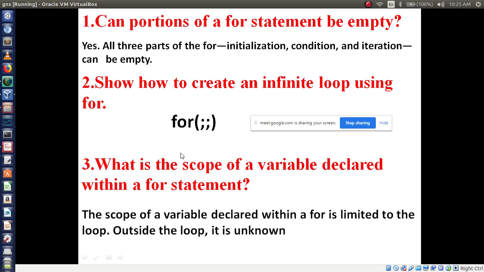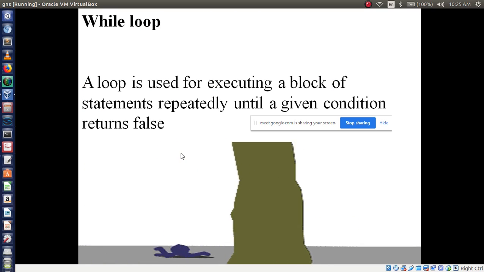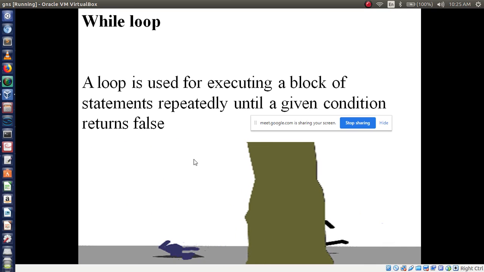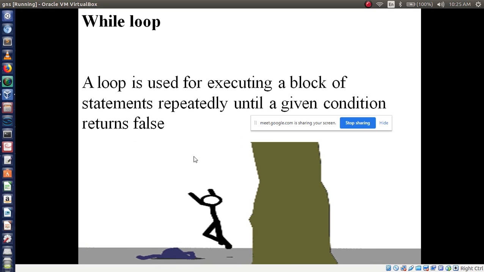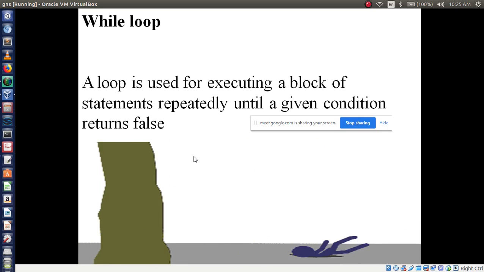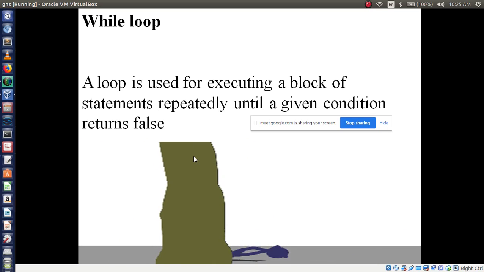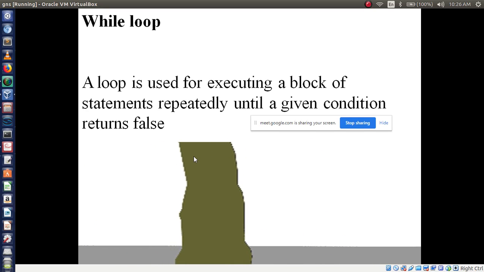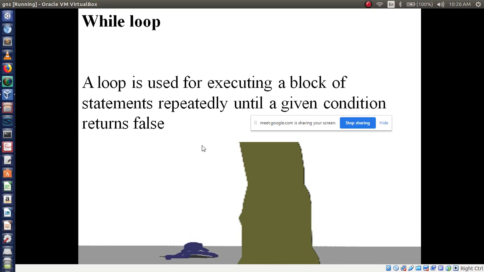These are all basic questions. There is still time, another five minutes, so we'll discuss the while loop. Now we have seen how the for loop works, and what variations in the for loop we have seen. I hope you understood, but I still have doubts whether you are understanding or not. So my job I have done. If you still have doubts in those variations, please ask me. Okay, now another loop, while.